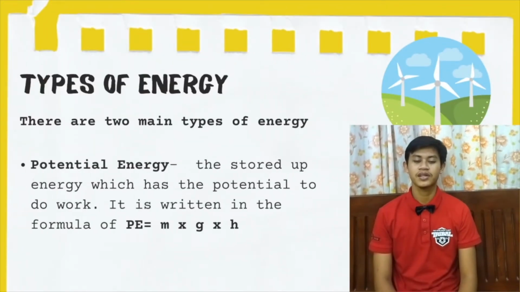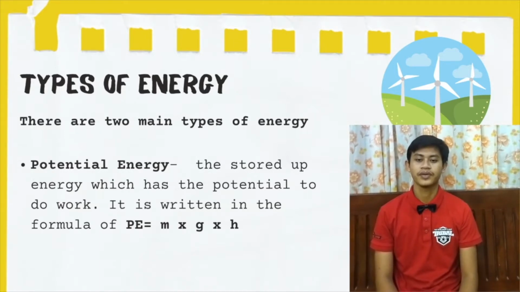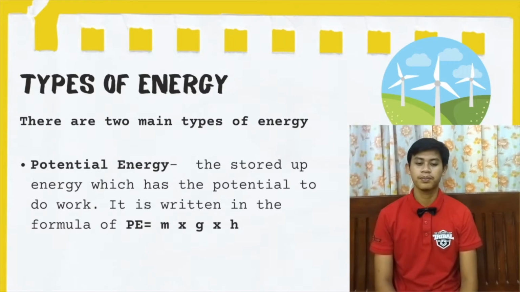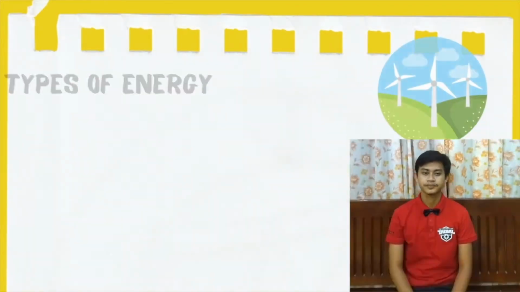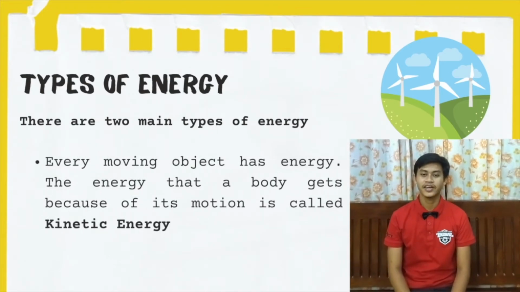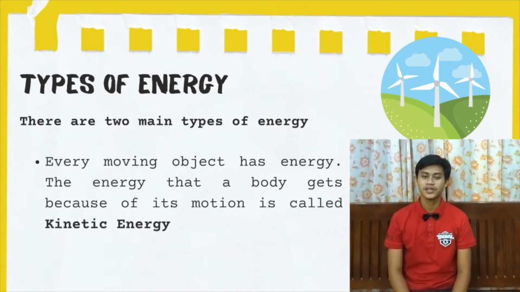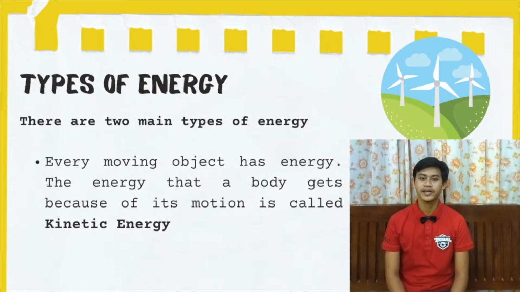There are two main types of energy. First is potential energy, the stored up energy which has the potential to do work. It is written in the formula PE equals m times g times h. Next is kinetic energy. Every moving object has energy. The energy that a body gets because of its motion is called kinetic energy.